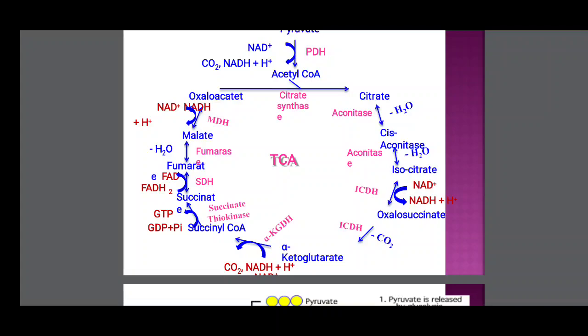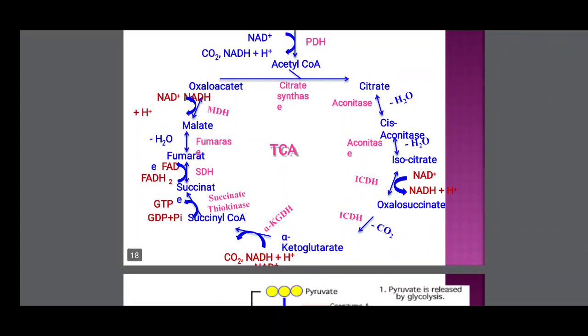Next, there is the ninth reaction. Fumarate adds one water molecule in the presence of the fumarase enzyme. It is converted to malic acid. This is the ninth reaction. The 10th reaction: malate, in the presence of malic dehydrogenase, is converted to oxaloacetate. The final product oxaloacetate is formed. Oxaloacetate once again combines with acetyl coenzyme A, and once again the citric acid cycle is initiated. So in the 10th reaction, NAD is reduced to NADH2. This is also an oxidation reaction.